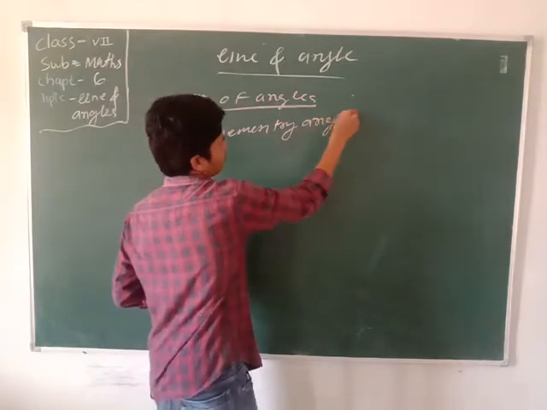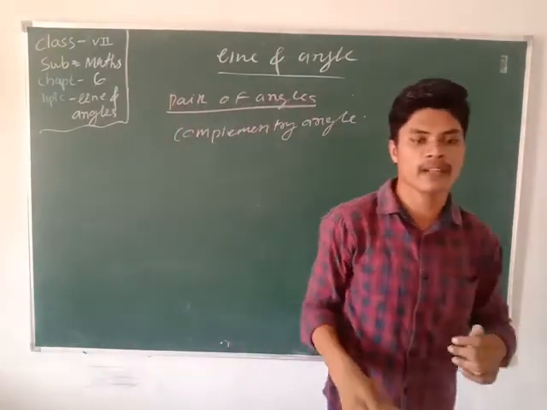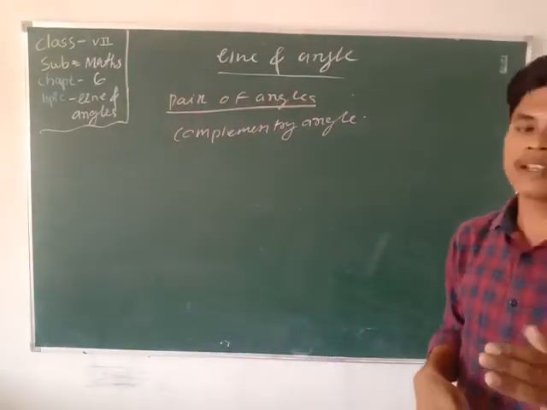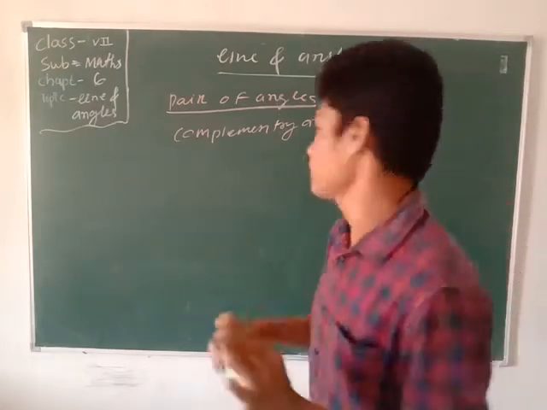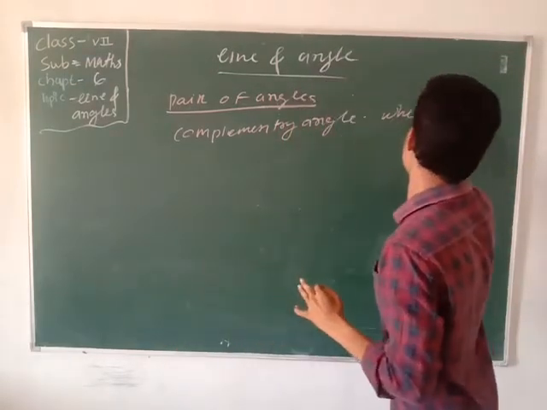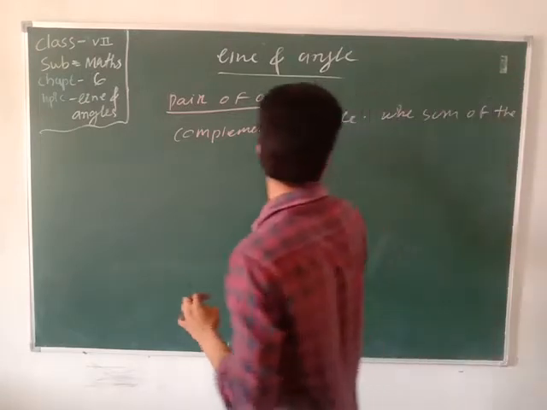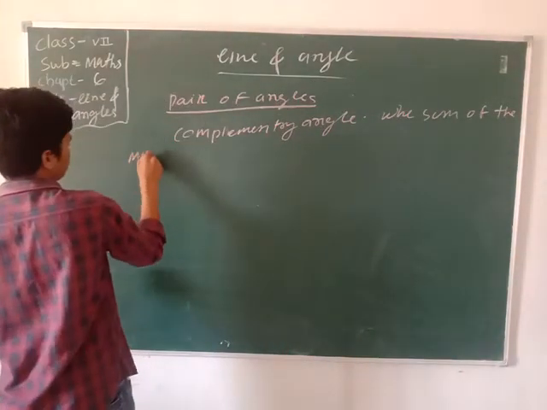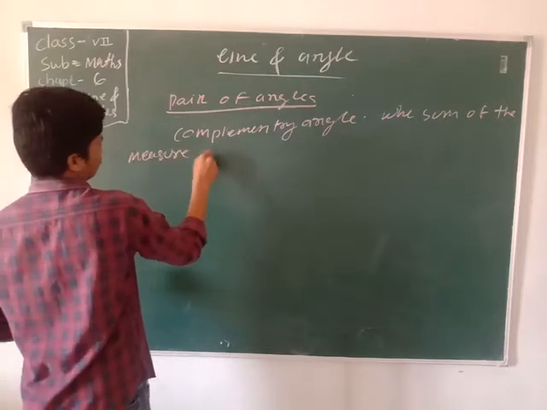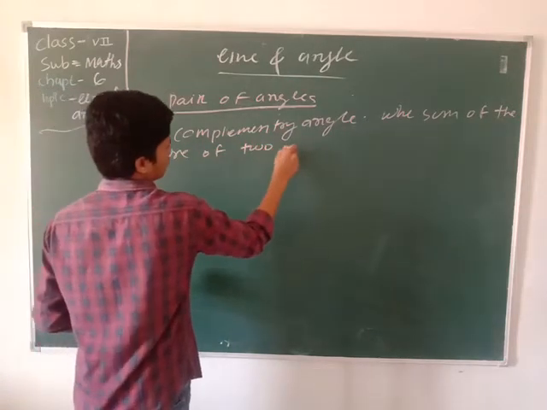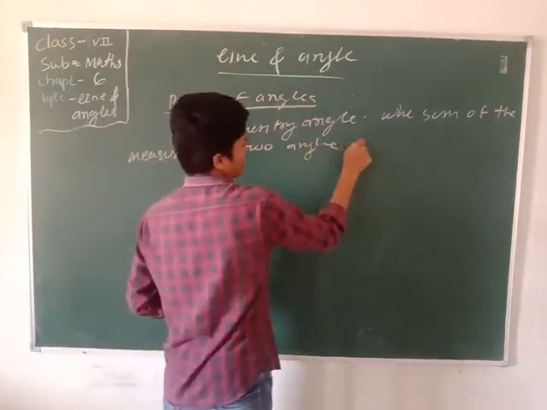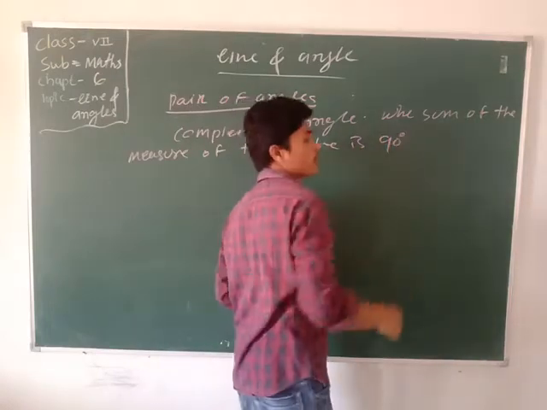What is the complementary angle? Complementary angle means when the sum of the measure of two angles is 90 degrees.